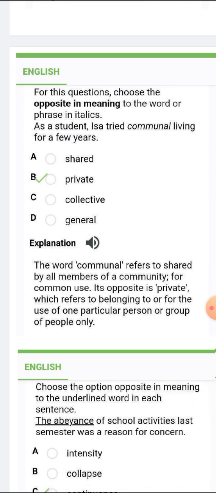The next one we have is communal living. The word communal is opposite to private.